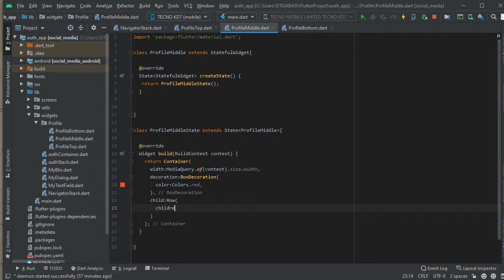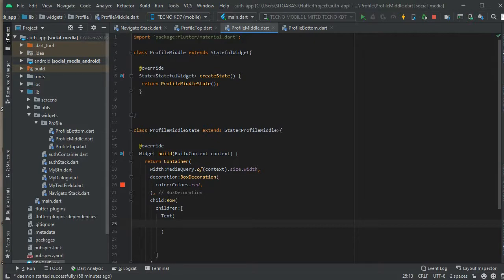So the container has a child. The child is a row. So a row is another widget in that, and also the row is going to have another child. And first of all, the row and the column have children. They don't have child. They have children, where you can put in a different list of widgets. You see, so we're going to put in two widgets here in the column in the row.